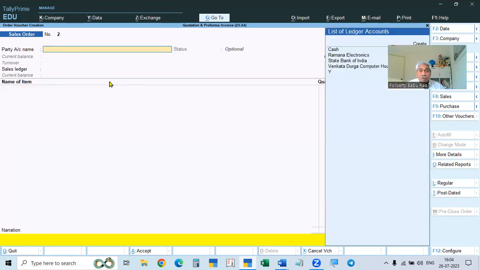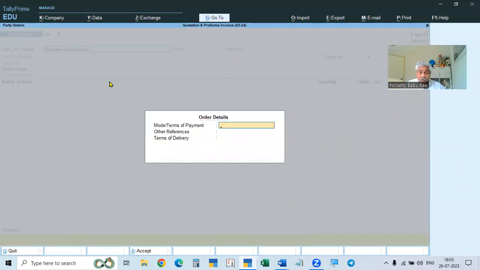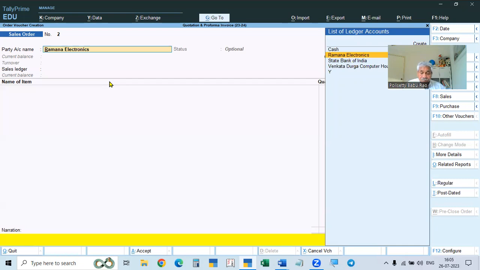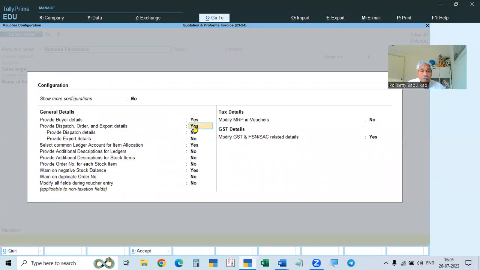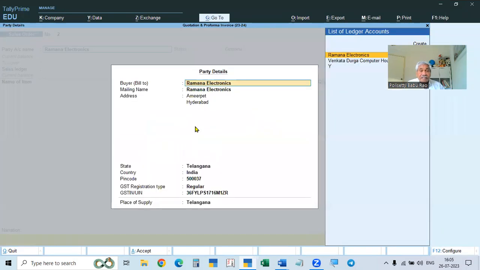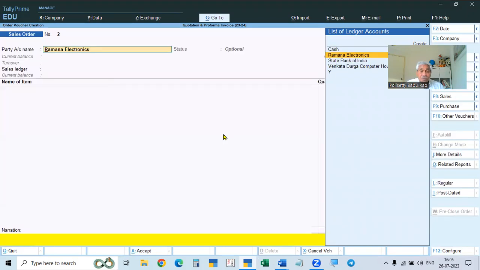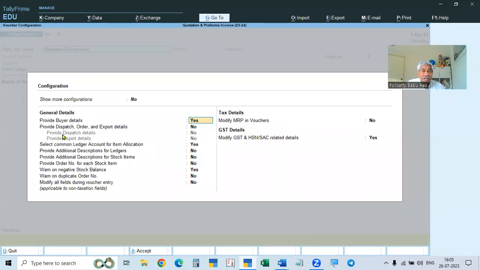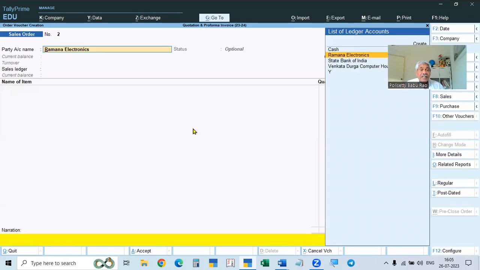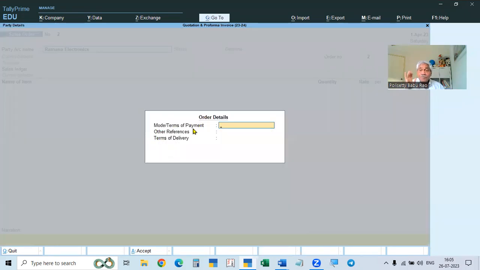So take this optional, and now go to the party. For example, we are selling to Ramana Electronics. So take the party, Ramana Electronics. After the party, directly the party details are coming. So before that, what you have to do is go to F12, dispatch order and details, and make it yes. If you make yes and accept that, then after the name, we will get the order details. That is the terms of payment and other terms.